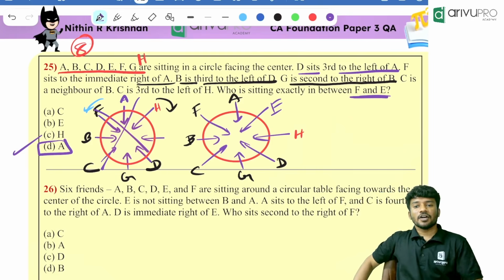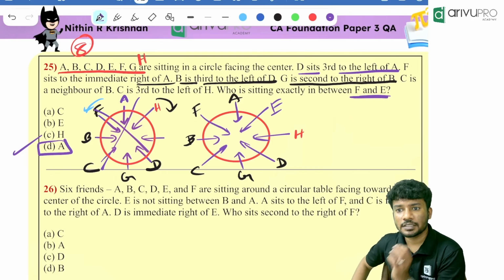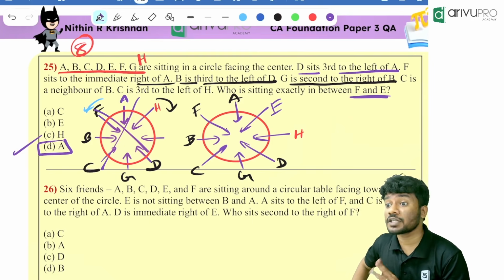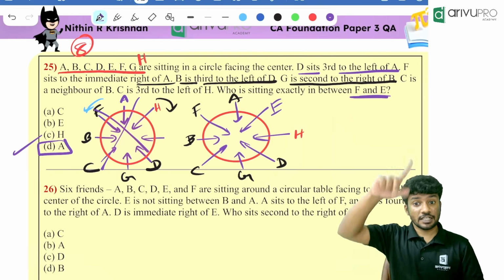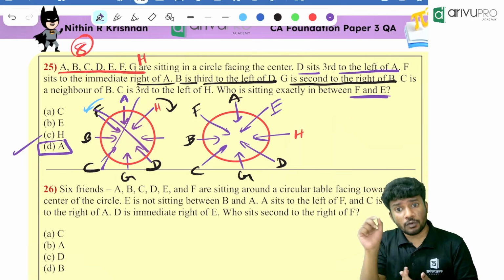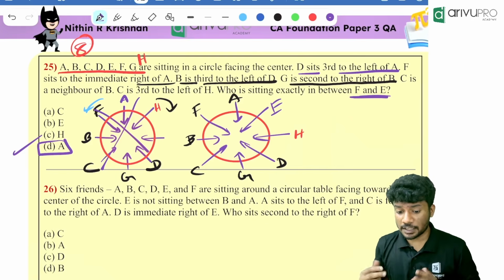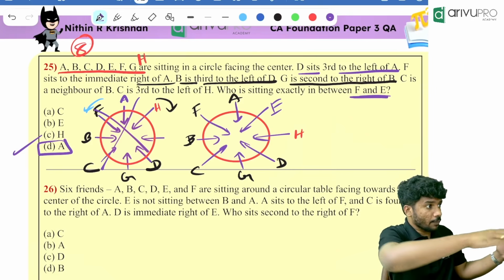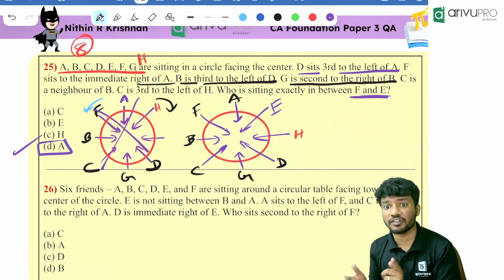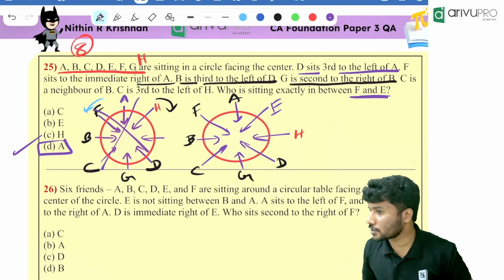Understood the method? Read one by one line. Just plot it. Only doubtful part is what? Need to know the direction. Which is left of north, which is left of east. When it is like this, which is the left side, right side and all. If you have too much doubt, draw one picture and check. Which is my right? For example, if I am sitting this way, right is this or right is this. Likewise, you can just think about yourself in that position and go for the answer.